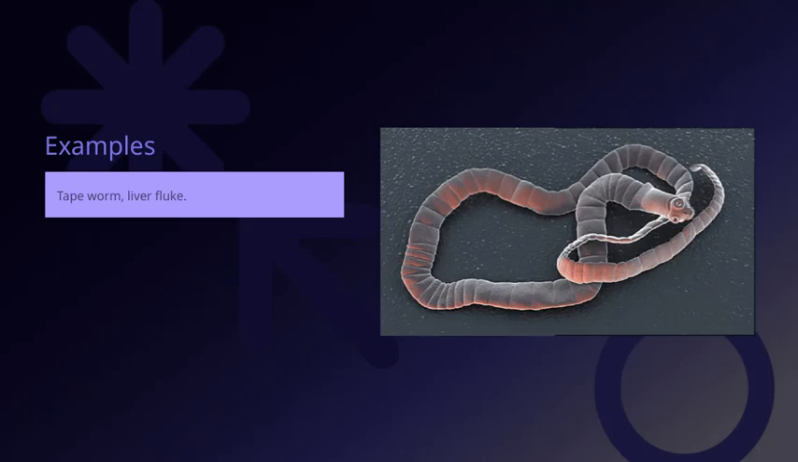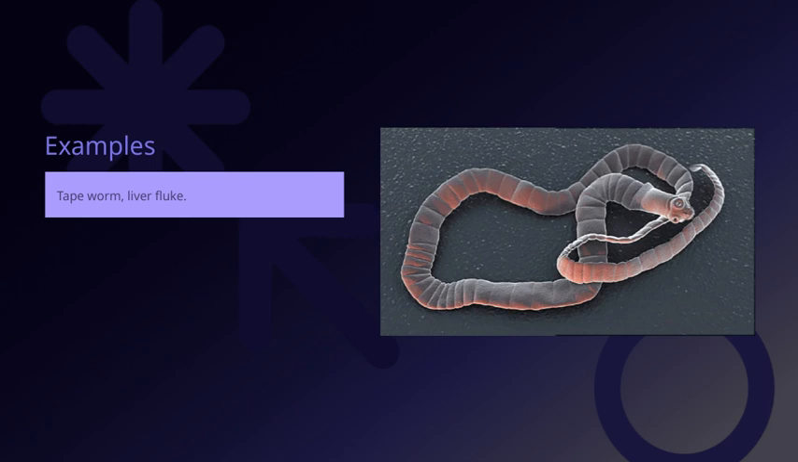Today, I want to highlight a couple of important examples of parasitic worms, the tapeworm and the liver fluke. These are common parasites that can affect humans and animals alike. The tapeworm, for instance, is a flat, segmented worm that lives in the intestines, often acquired through contaminated food or water. It can grow quite large and may cause nutritional deficiencies or other health issues if not treated.